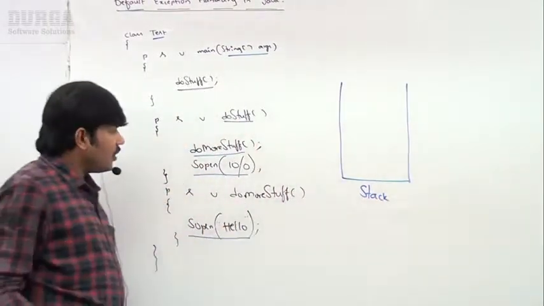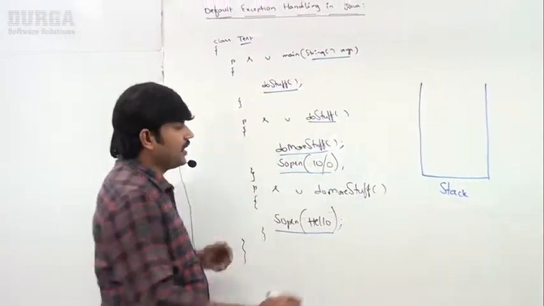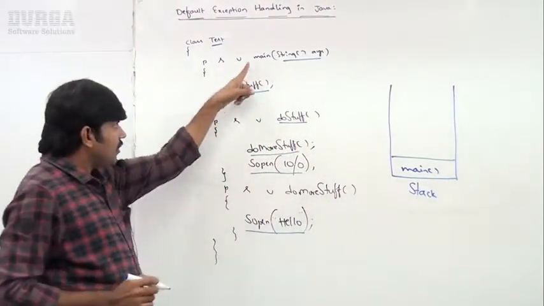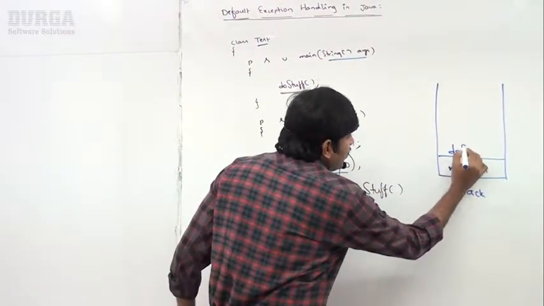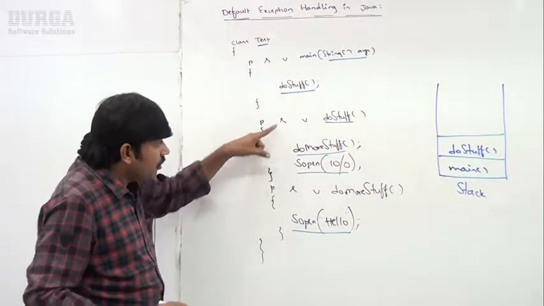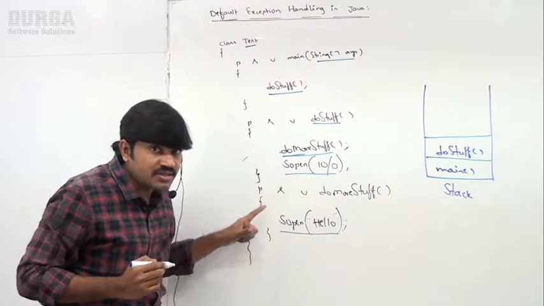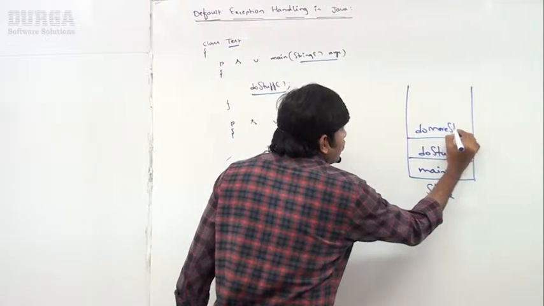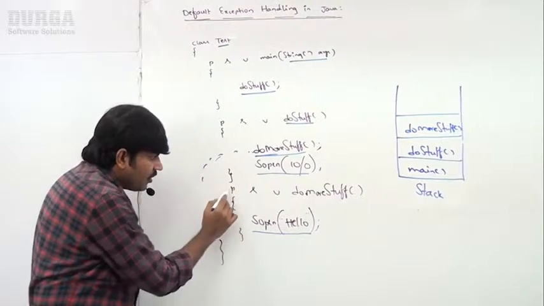Now observe, the first method called by the JVM is main. The main thread is responsible for calling the main method. As part of main, it is calling the doStuff method. As part of doStuff, it is calling doMoreStuff. Now doMoreStuff will be called.